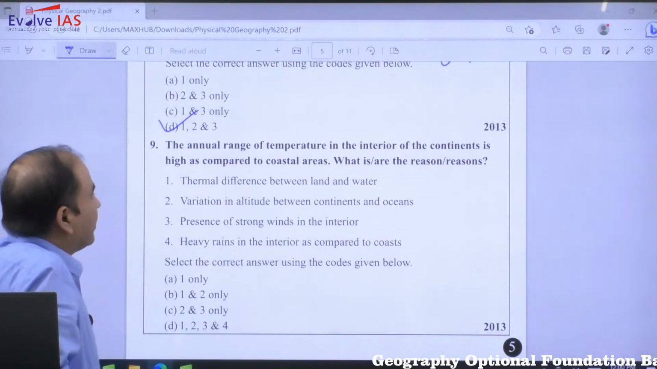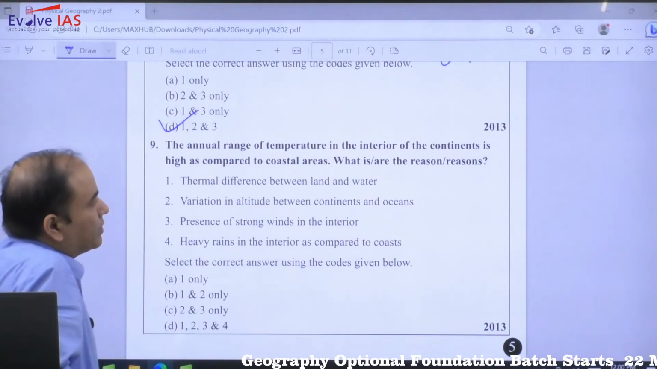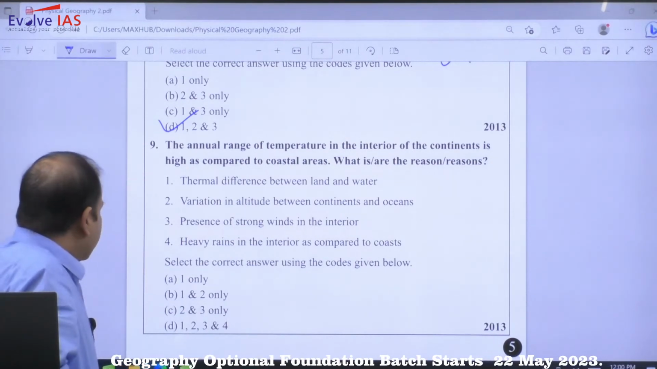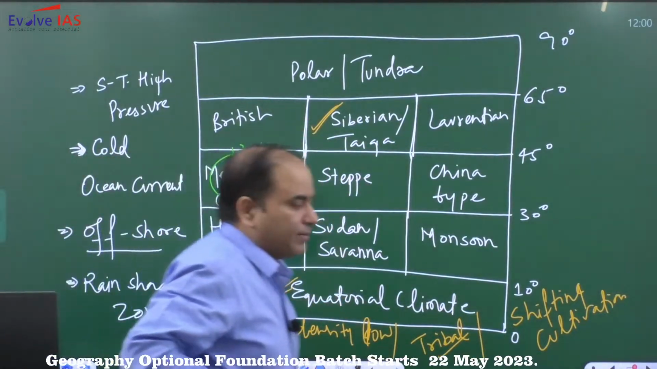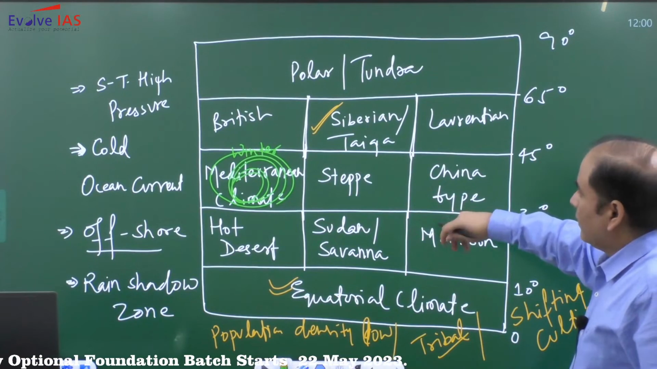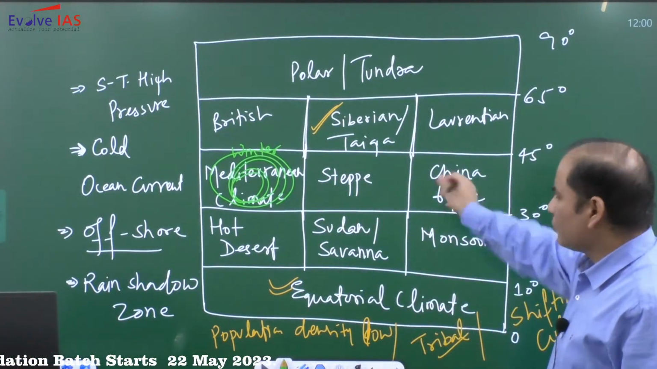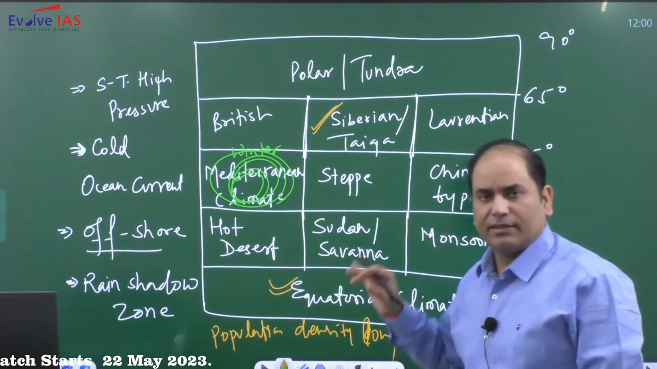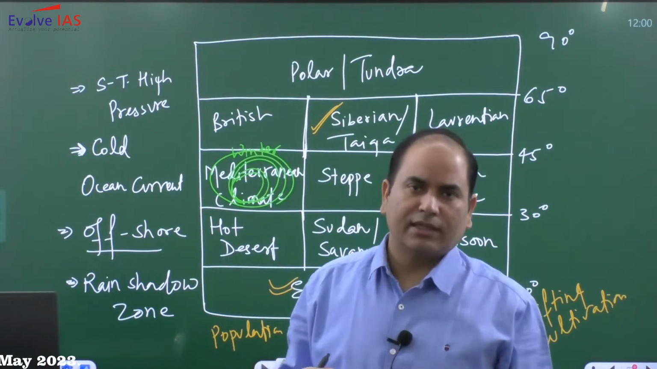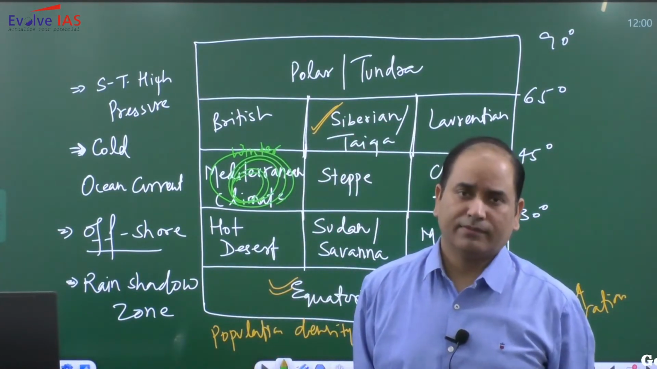Next question. Annual range of temperature in the interior of the continent is high as compared to coastal area. What are the reasons? Always remember, again, look at this climate. Here, out of all the climates you can see, 3 climates are interior climate. Within the monsoon also there will be interior, like in India, Delhi is there, Jaipur is there, Lucknow is there, Patna is there, Chandigarh is there. These are the places that are away from the coastal area.